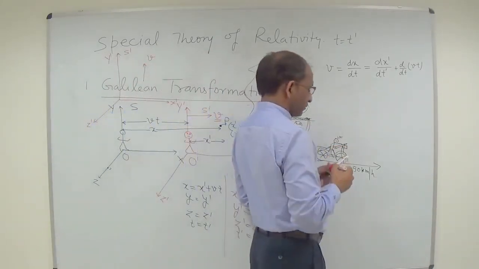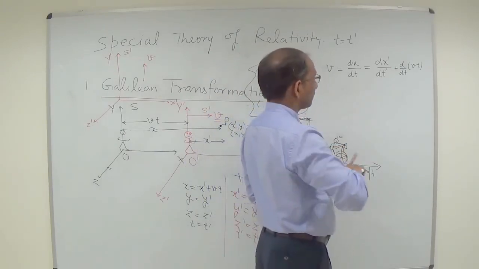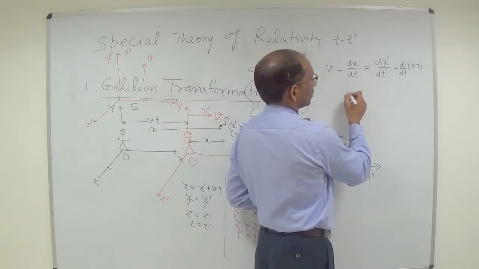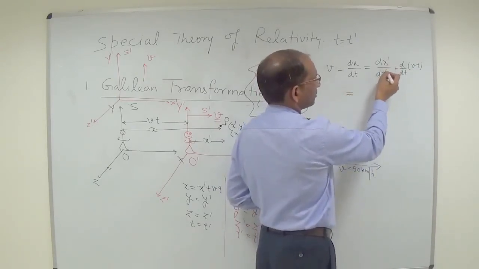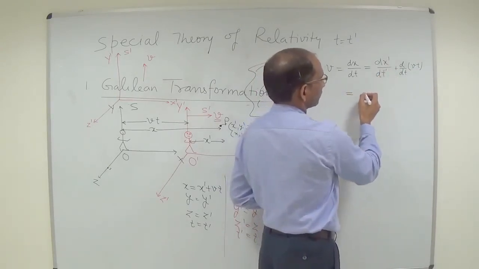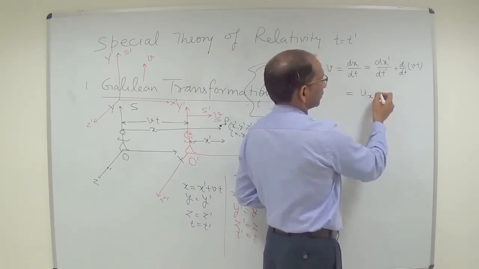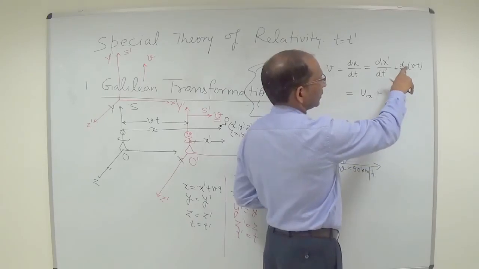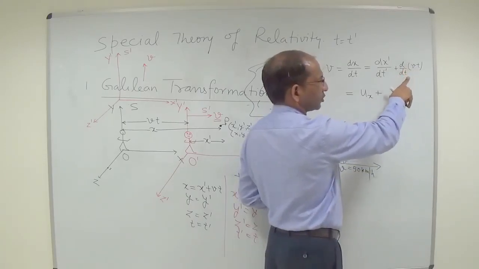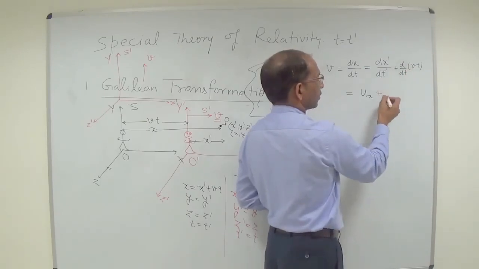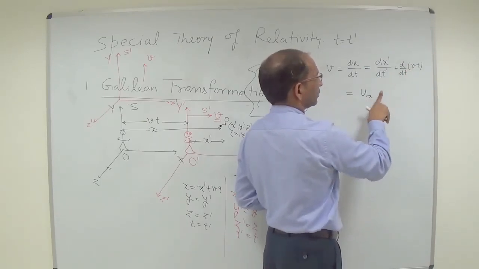So this step becomes dx upon dt is equal to dx prime upon dt prime, which is ux prime, plus dv upon dt, which is 0 because v is constant, so dt upon dt is equal to 1, right?